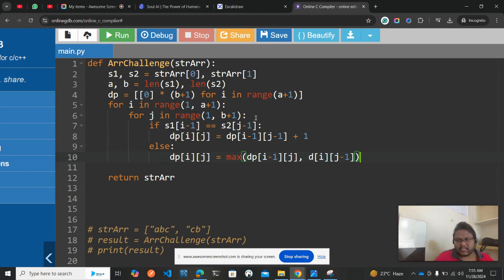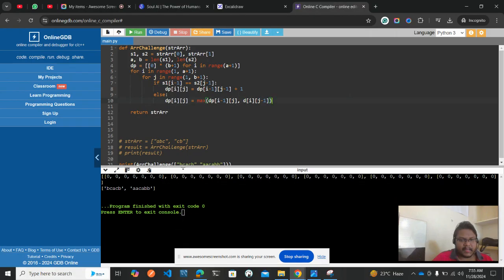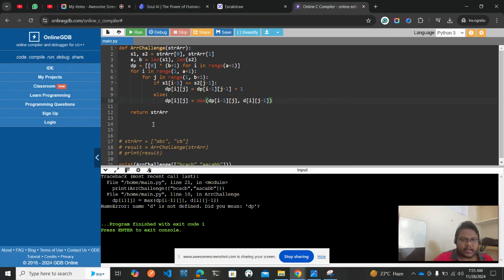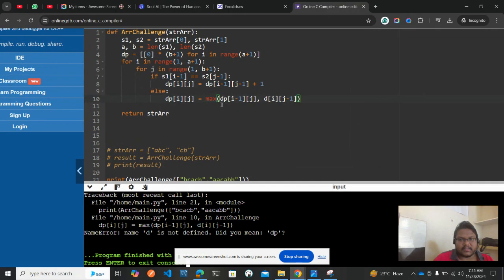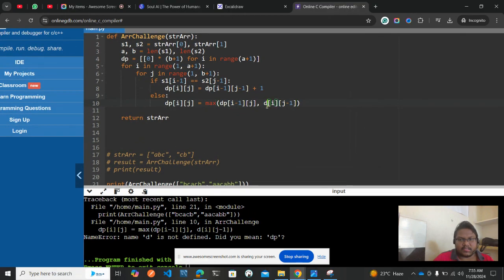In case you haven't, just move backward, understand the logic which I have explained, and then come back. So this is the logic. If you run it, it says d is not defined. Somewhere I have kept d, and it should be dp.